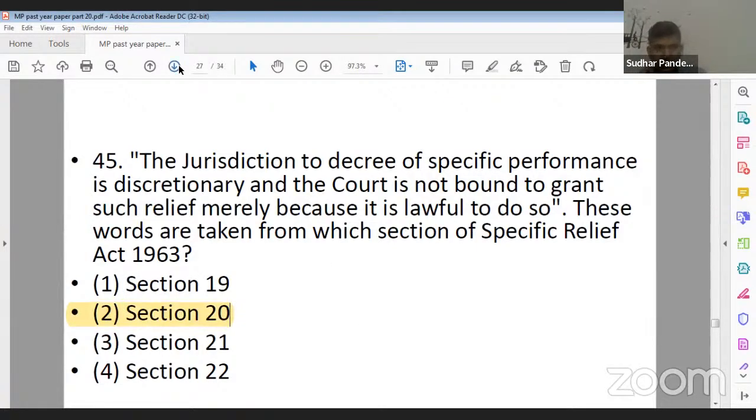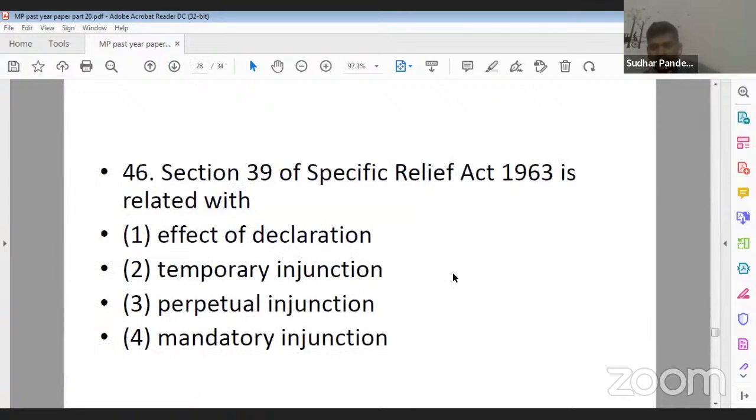Next question, question number 46. Section 39 of Specific Relief Act 1963 is related with option 1, effect of declaration, option 2, temporary injunction, option 3, perpetual injunction or permanent injunction, option 4, mandatory injunction.